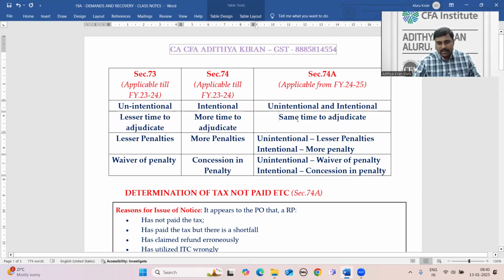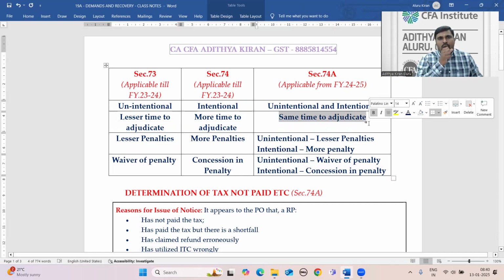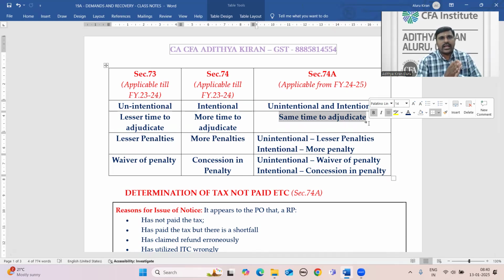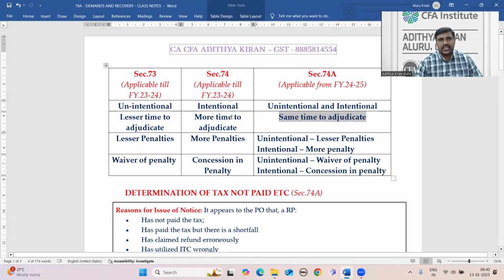The government has solved the problem by keeping the same time for both. Therefore, now there is no incentive for the tax authorities to issue notices only under intentional cases, because the time limit is the same. But part of the problem still remains. The problem that remains is the penalties.